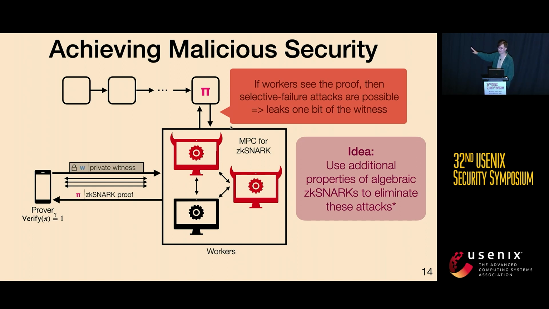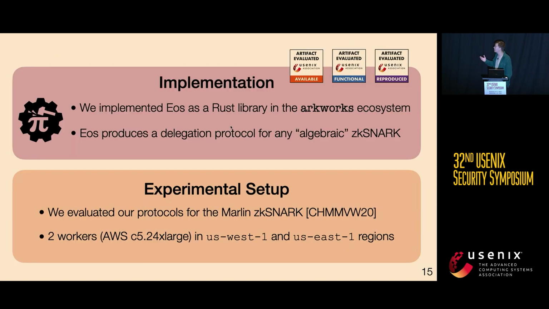Now, you'll notice there's an asterisk here, and I want to thank Xiao Wang from Northwestern, who very helpfully pointed out that there's actually one more selective failure attack that these two techniques do not stop. However, the selective failure attack applies to only a very small subset of instances that you might choose to prove, many of which aren't in actual applications. And so as long as your circuit doesn't fall into this vulnerable subset, then you still have malicious security. Okay, so those are our technical contributions.